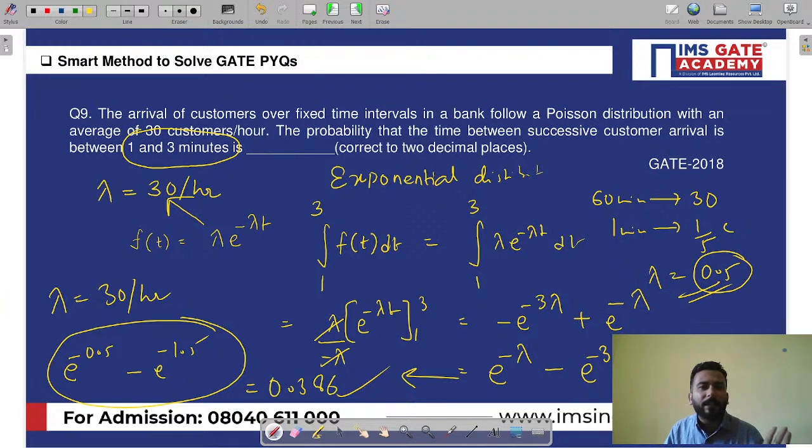Very crystal clear, my dear friends. This is the concept, and I hope that you have followed this very nicely, because if you won't follow this, you will have trouble while solving queuing theory questions. So the answer is 0.38.